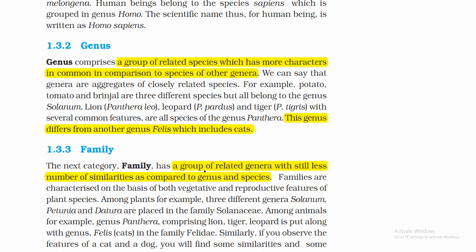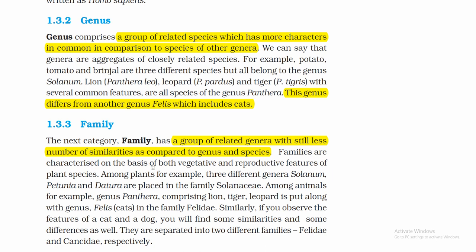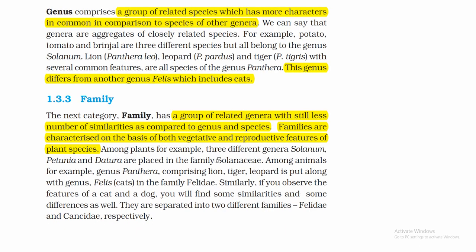Now, families are characterized on the basis of both vegetative and reproductive features of plant species. This is a very important line, it should be learned by heart. Families are based on both vegetative and reproductive features of plant species. Now the next slide. Among plants, for example, three different genera, Solanum, Petunia and Datura, are placed in the family Solanaceae. Among animals, for example, genus Panthera, comprising lion, tiger, leopard, is put along with genus Felis in the family Felidae.